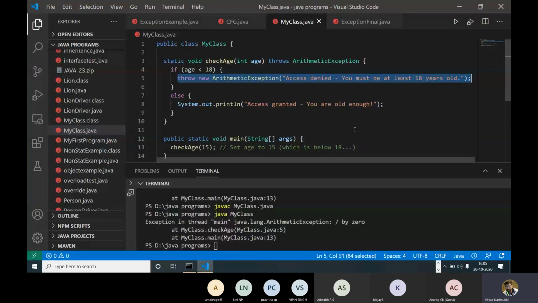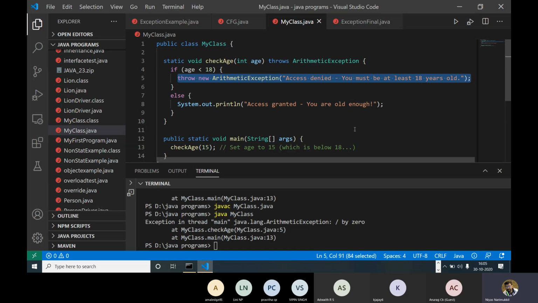Exception handling can be done by using the try catch finally block. If you want to throw some kind of exception, we can use the keyword throw. And if you want to indicate that a function can probably throw an exception while executing, we can add throws along with the definition of the function. Okay, so that's the thing.